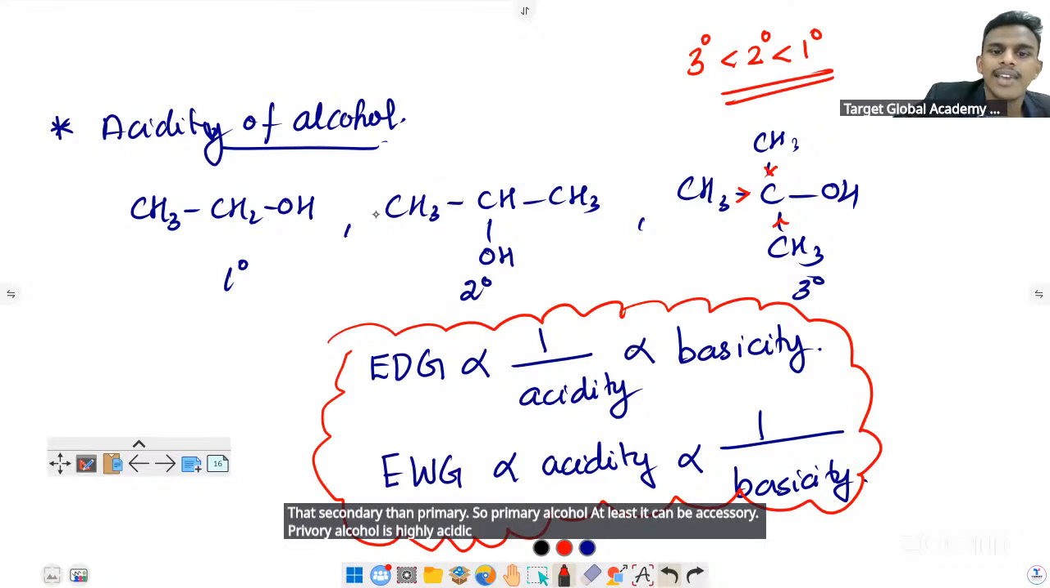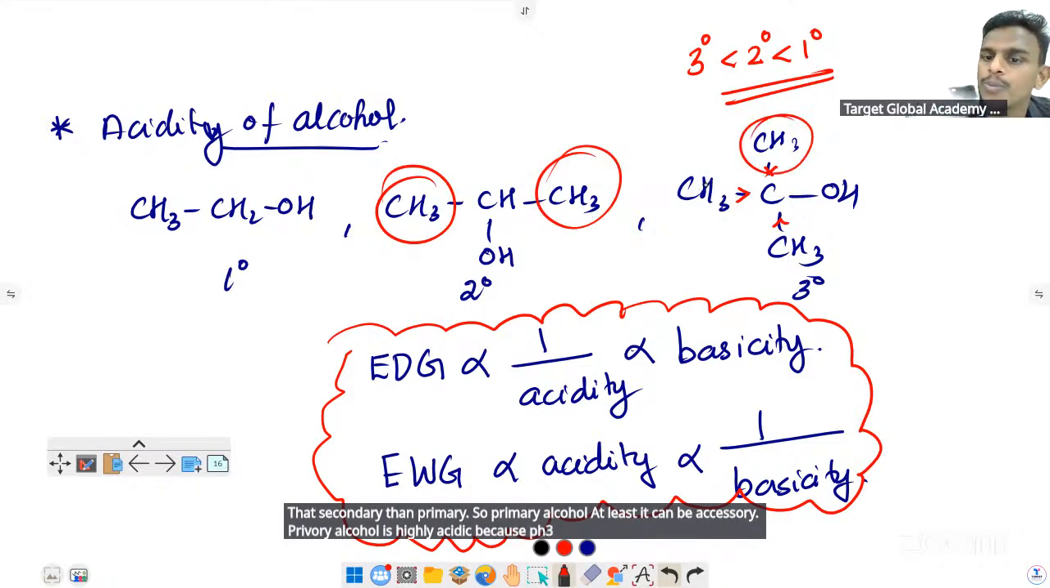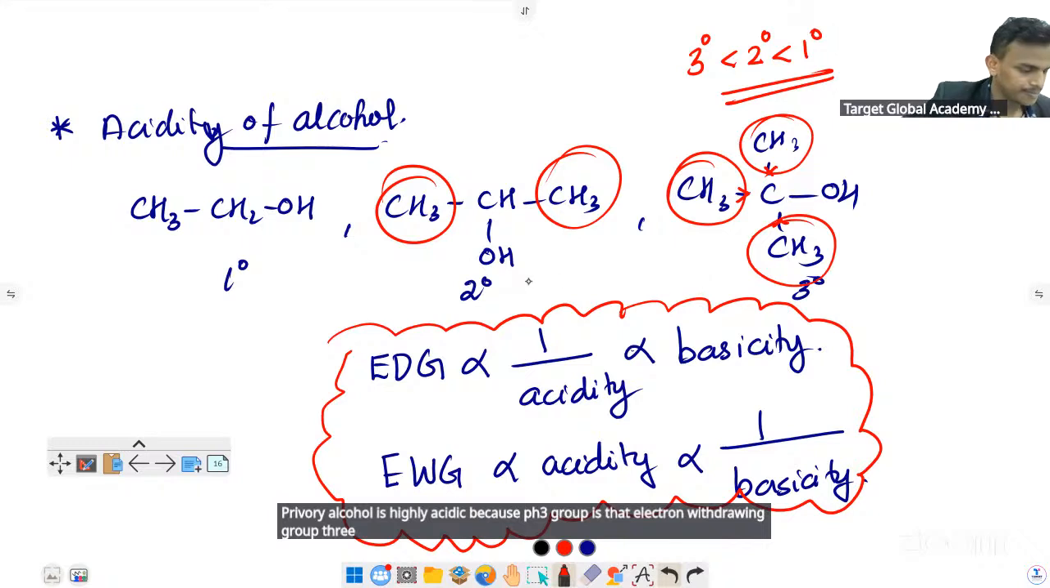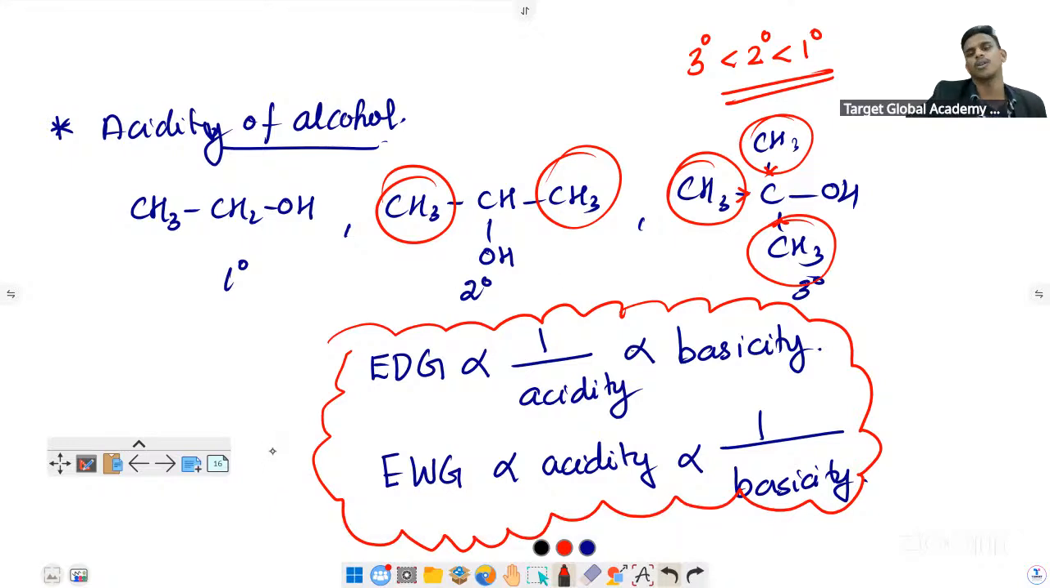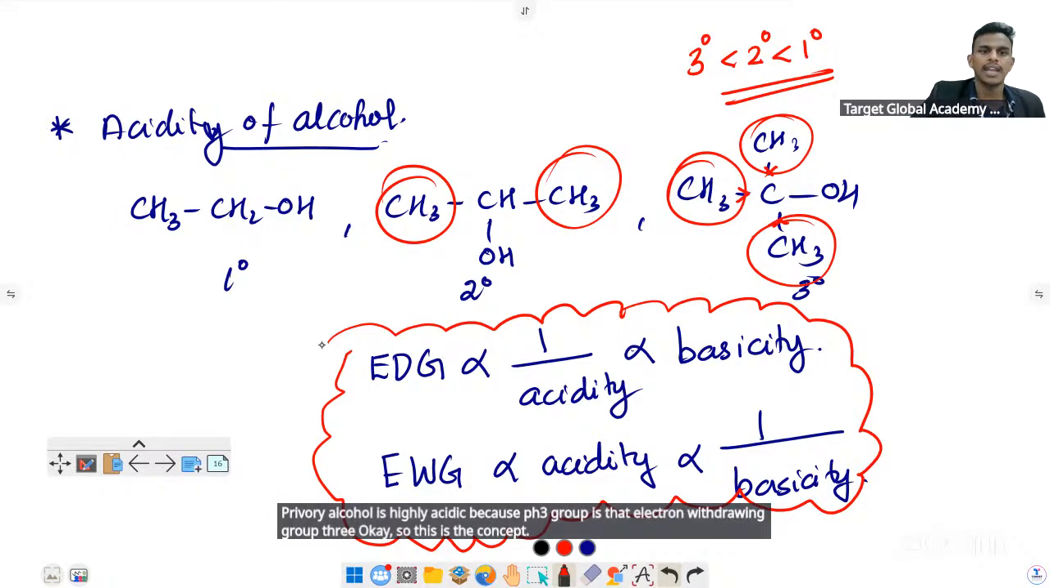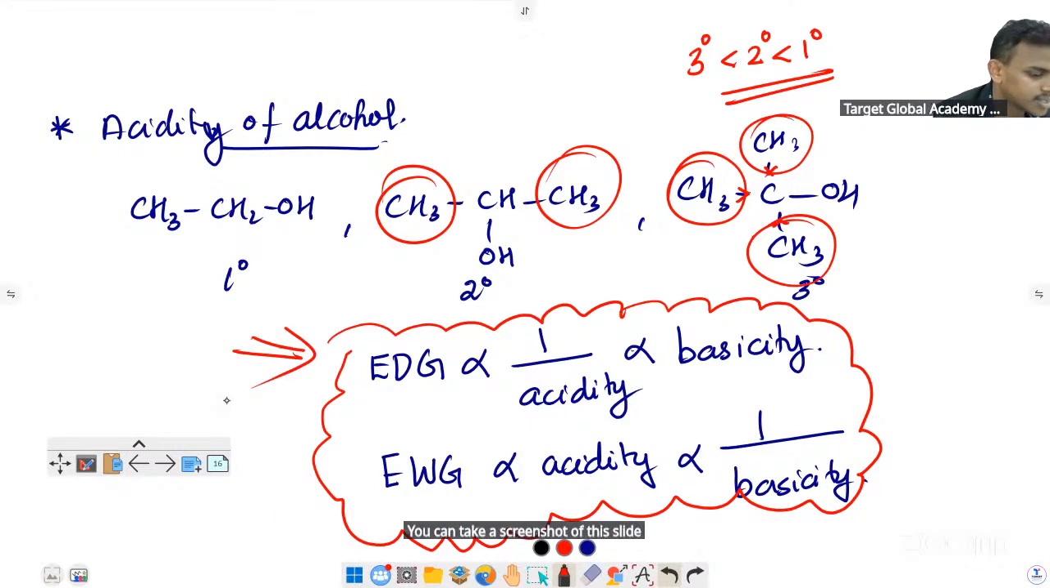Because of the electron donating groups, this is the concept. You can take a screenshot of this slide fast. Next.